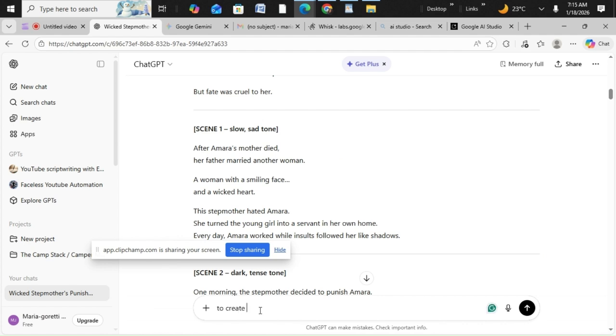You can tell it to create a Grok prompt to add movements to each scene. And we are using Grok AI. So it's going to give us a prompt that we use to animate each of the scenes.